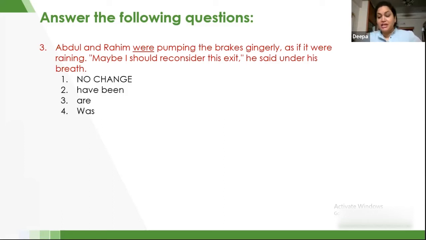So we have one person probably who said this, and we have two people, and were is basically with the subjects Abdul and Rahim. Therefore, no change is the right answer because we are talking about two people and it completely matches those two people. So number one, no change is the right answer.